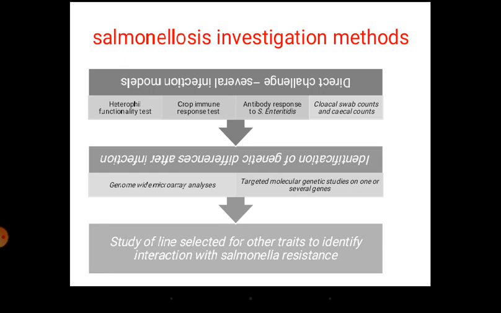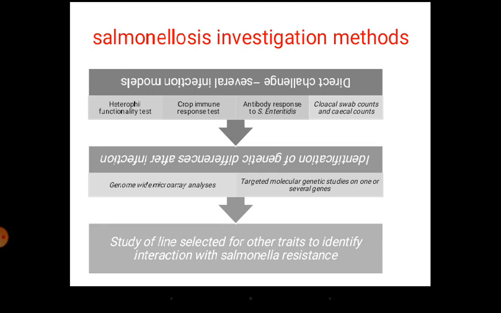So you can see how salmonella resistance as a trait, incorporated with other traits, gives results. For example, in addition to egg production and feed efficiency, you are selecting for salmonella resistance also. You can see the effect of selection for salmonella resistance on other traits, and if it is not deteriorating for other traits, you can include salmonella resistance as one of the economic traits in the selection strategy itself.